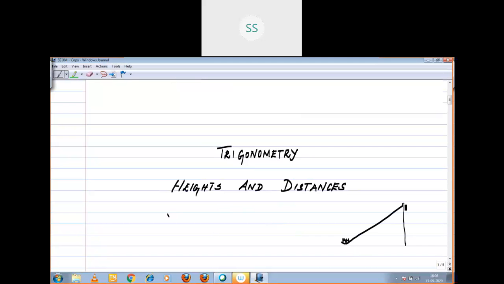From there you draw a line perpendicular to the earth. You are viewing the object; from your eye to the object, you are drawing one line. That we call the line of sight. I will give the basic definition first.